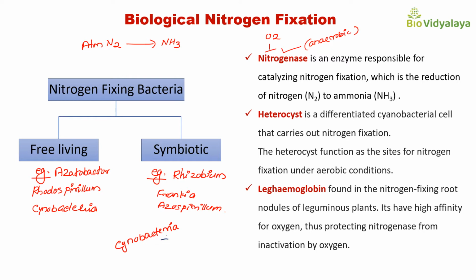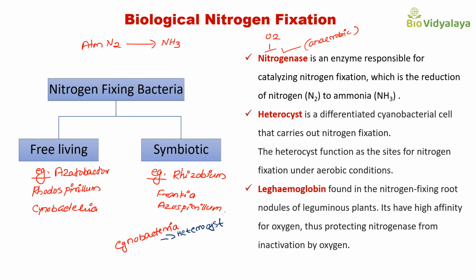That is called the heterocyst. This specialized structure in cyanobacteria helps in nitrogen fixation, and it will make an intracellular anaerobic condition. This is a thick walled cell and that will create anaerobic condition.